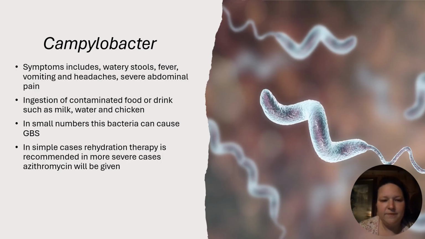Campylobacter. Symptoms include watery stools, fever, vomiting, headaches, severe abdominal pain. This is an example of them over here to the right side, just up above me. They actually look like little worm-like structures. It's the ingestion of contaminated food or drink, such as milk, water, or chicken.